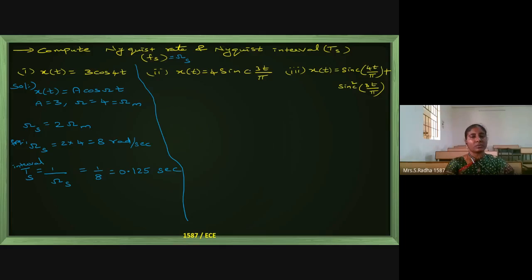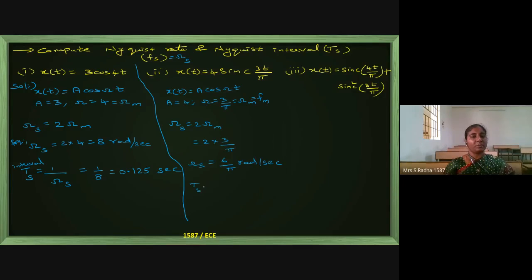I am going to the second question. Compare this with the standard format a cos omega t. So the a value is 4 and the omega value is 3 by pi. This is the same as the maximum frequency omega m. So omega s is 2 times omega m, which is 2 times 3 by pi. So 6 by pi radians per second is the frequency.